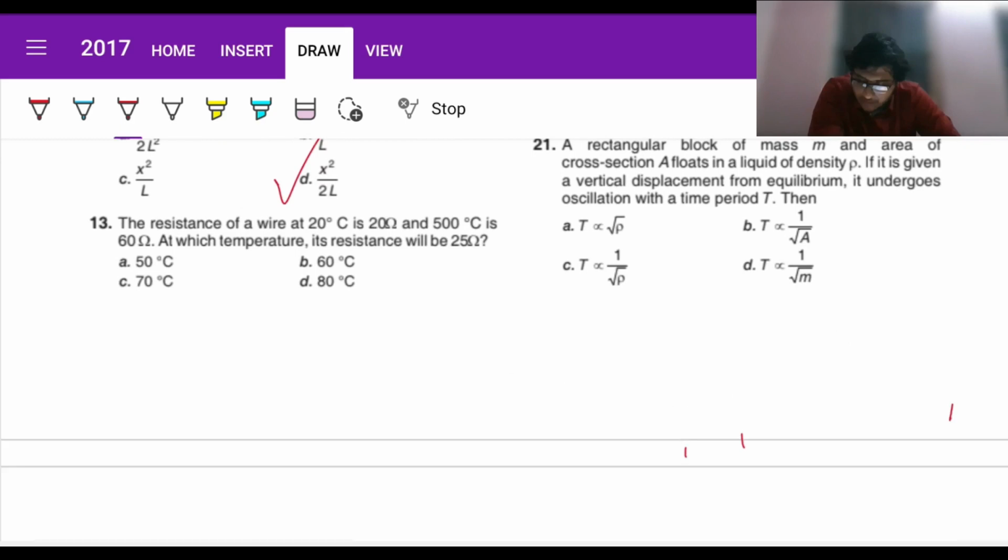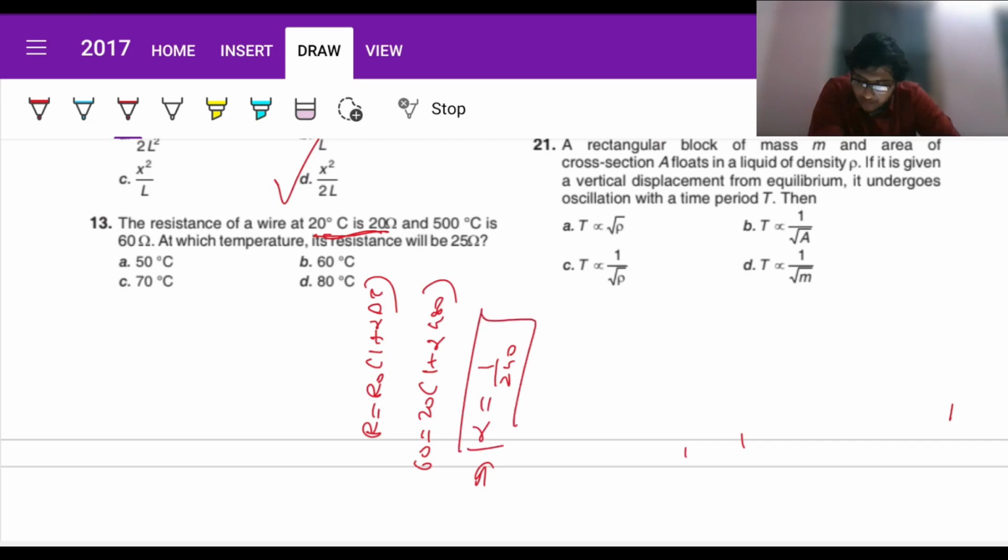Now, question 13. The resistance of a wire at 20 degrees centigrade is this much, 500 is this much. What temperature will it be? This. Fine. So just directly apply this formula. R equals R naught 1 plus alpha delta T. For this first case, delta T is what we are going to refer to as increase in temperature, considering this as our base. So first case we could write like this: 60 equals 20 into 1 plus alpha delta T. 500 minus 20, which is 480. So 3 minus 1, 2 by 480. So 1 by 240. That is going to be our alpha. And try to do a few calculations mentally just to increase your speed. Fine.